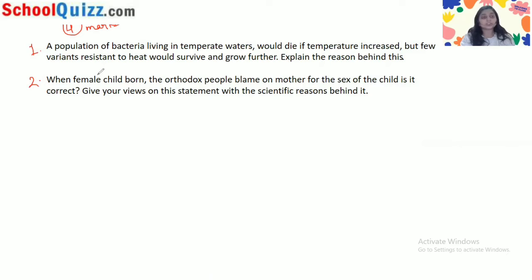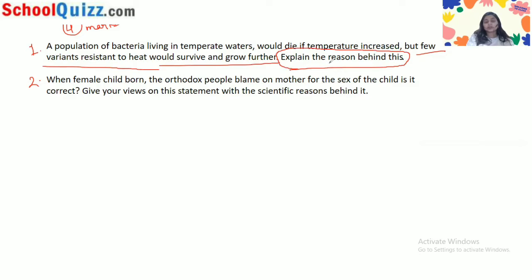So the first question: a population of bacteria living in temperate waters would die if temperature increased, but few variants resistant to heat would survive and grow further. Explain the reason behind. So this is the case. You have a population of bacteria living in temperate waters, okay, which would die. They will die. Why?